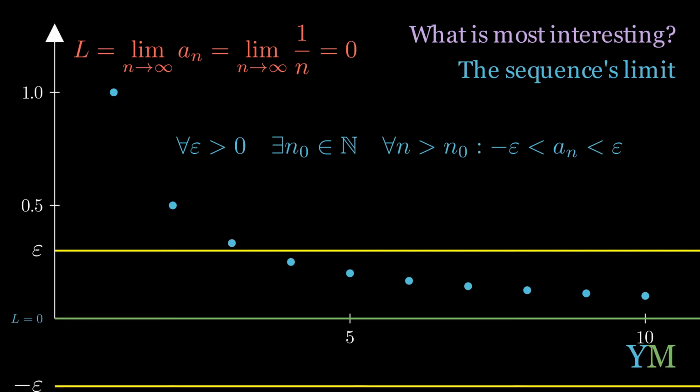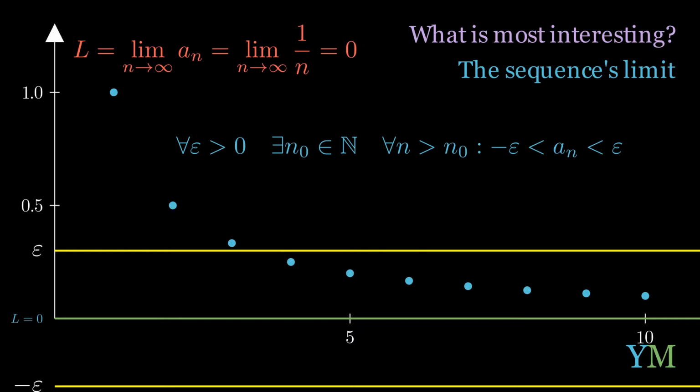The definition states that for all epsilons, there exists an n naught, such that for all n's that are greater than n naught, an is bounded by epsilon and minus epsilon. Now we have in front of us an arbitrary epsilon.